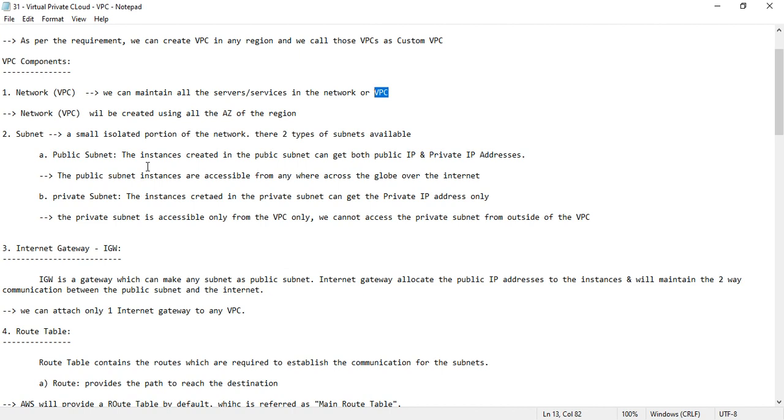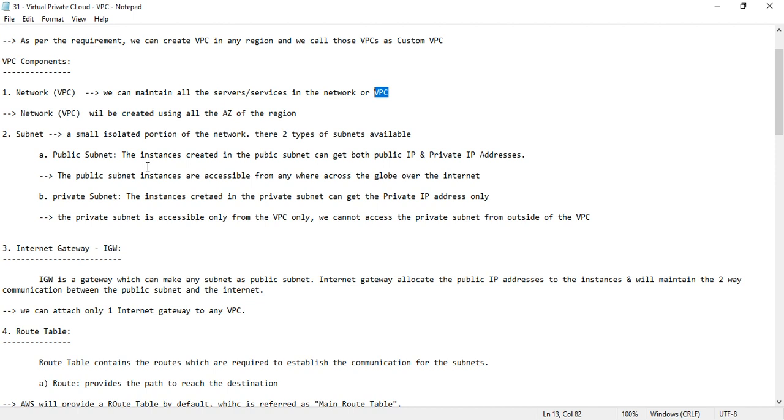Mostly, that is the public subnet, and the second one is the private subnet. How the subnet will become public and how the subnet will become private, let's have a look. The name itself suggests public subnet means it will be able to communicate with the public internet. Means whatever the resources, whatever the